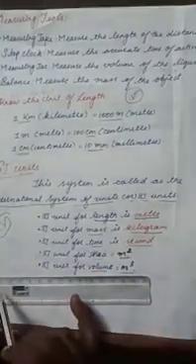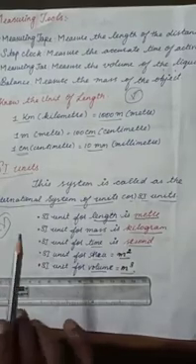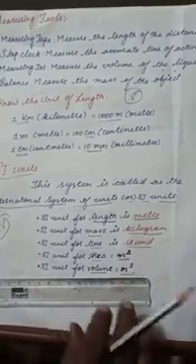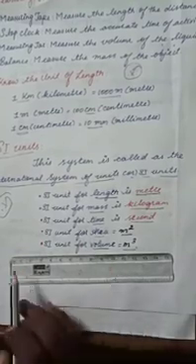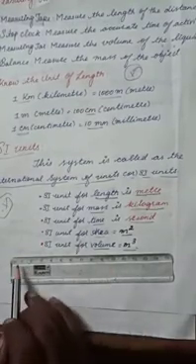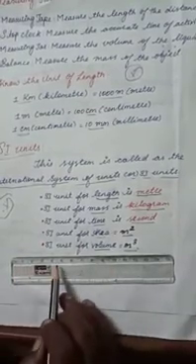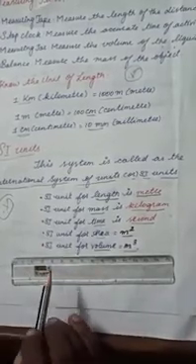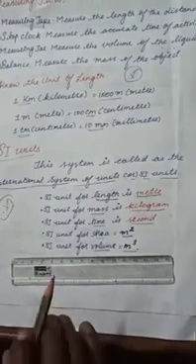Okay, measure the length of your pencil. For sure, the lengths of all your pencils are not the same. Take a meter scale. Notice the lines marked 1, 2, 3, 4 till 15 for a smaller scale or till 30 for a bigger scale.